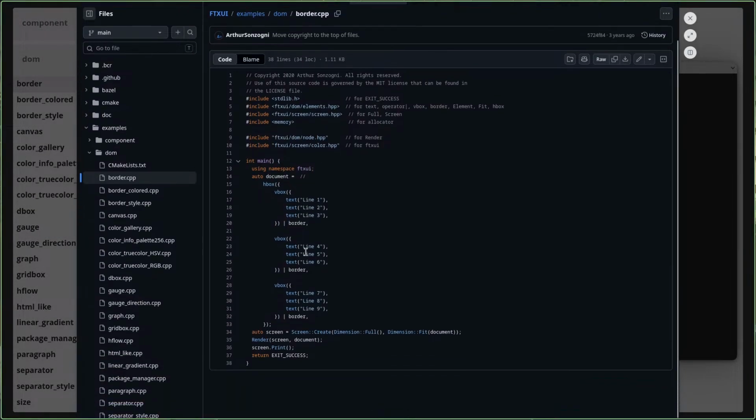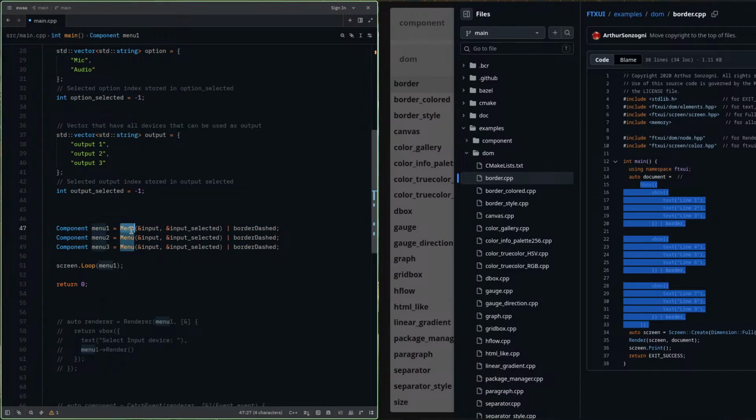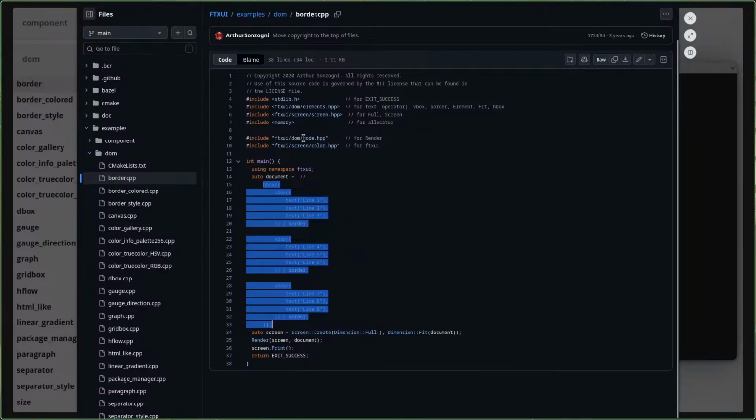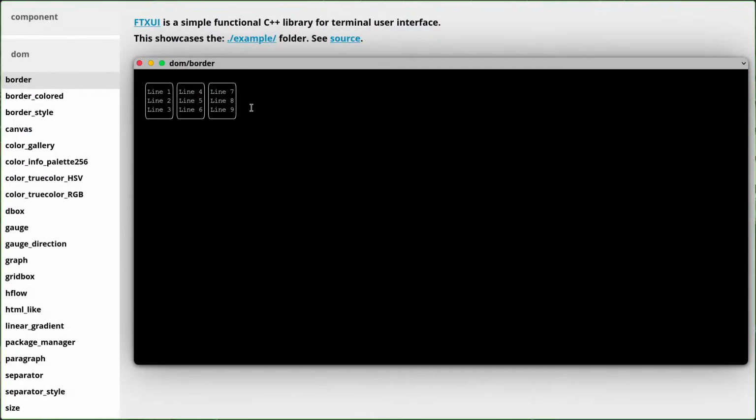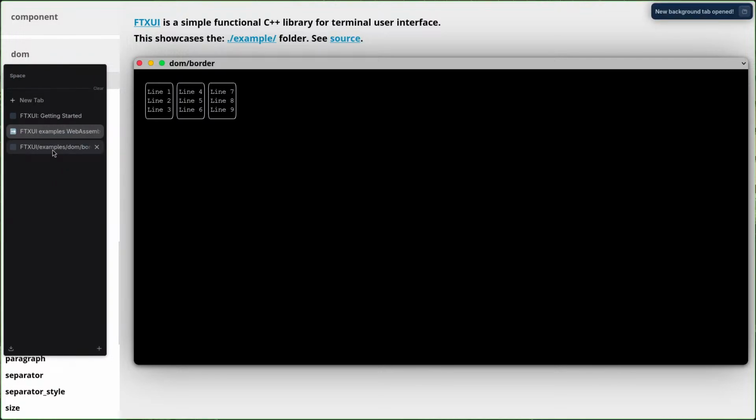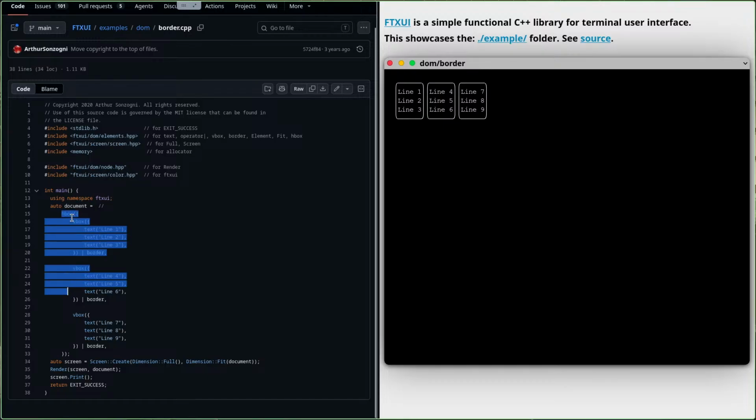So here they are not using the inbuilt menu which creates a menu. They are using DOM, and with the DOM they are using hbox, which means horizontal box. In one horizontal box, let me open this in a new tab. So this horizontal box starts from here and goes to here. That means this complete thing is a horizontal box.